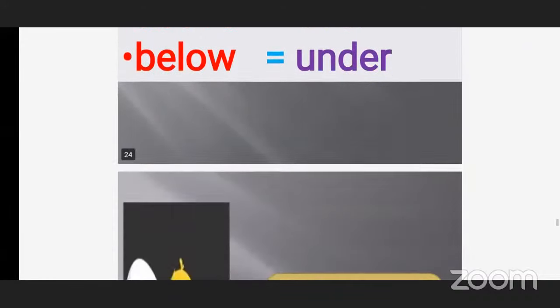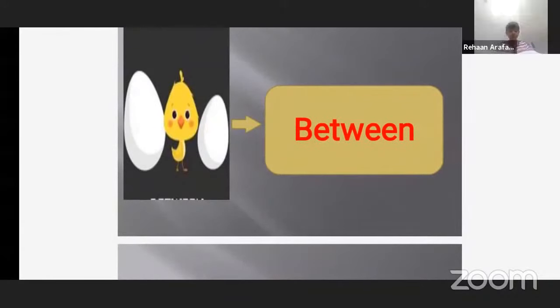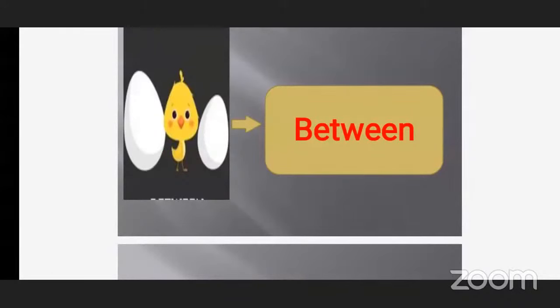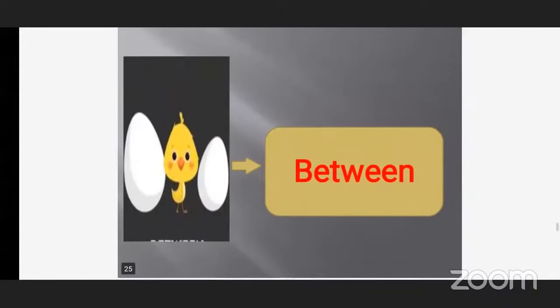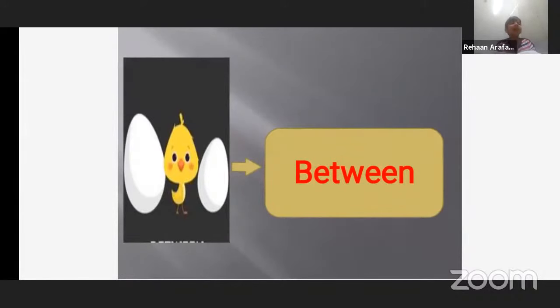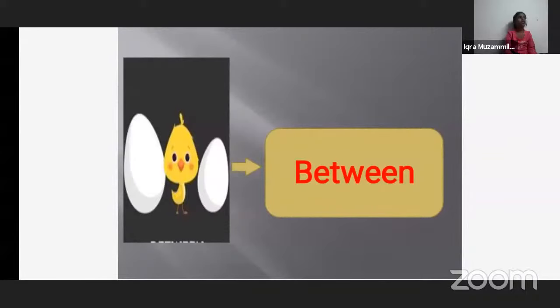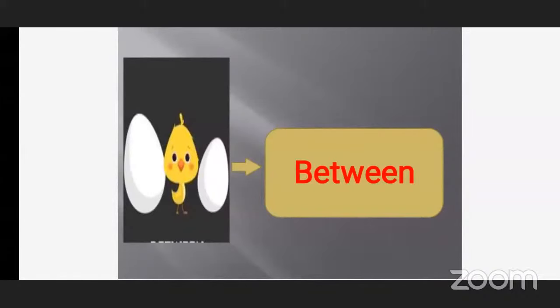Our next preposition word is, see, what is the word? Between. Yes. And what do you mean by between? See, what can you see in the picture? One minute. What can you see in the picture? There are 2 eggs and 1 bird. 1 chicken. Okay.